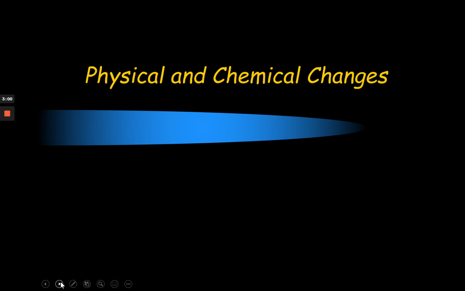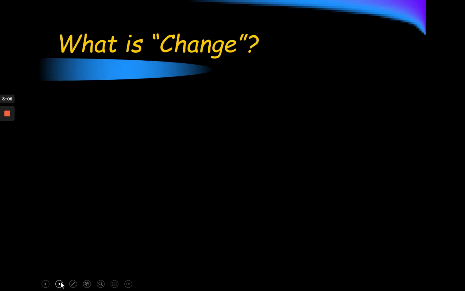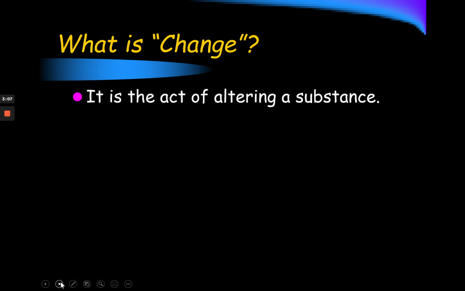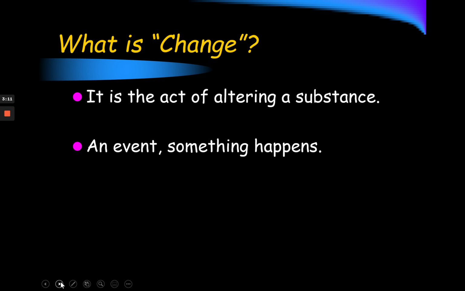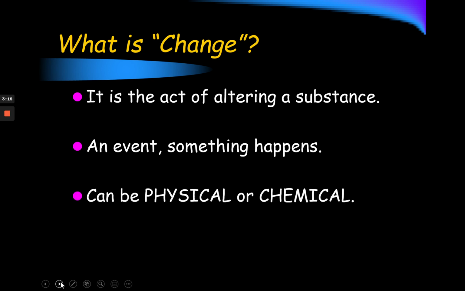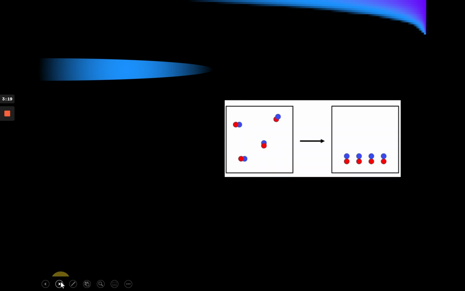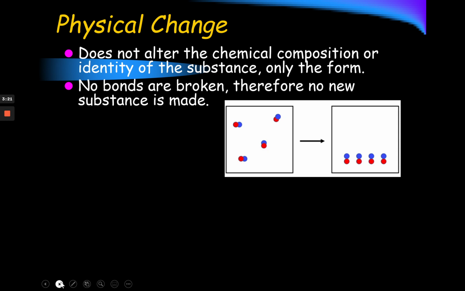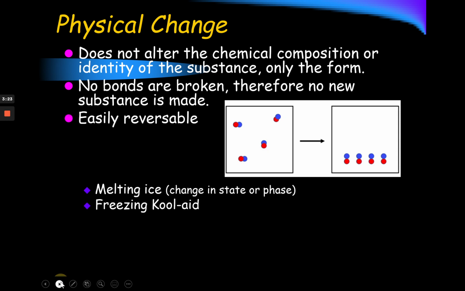So now we're going to take a look at the difference between physical and chemical changes. So what is a change? A change is the act of altering a substance. It's an event, something happens. And these changes can be physical or chemical. We're going to take a look first at physical changes.